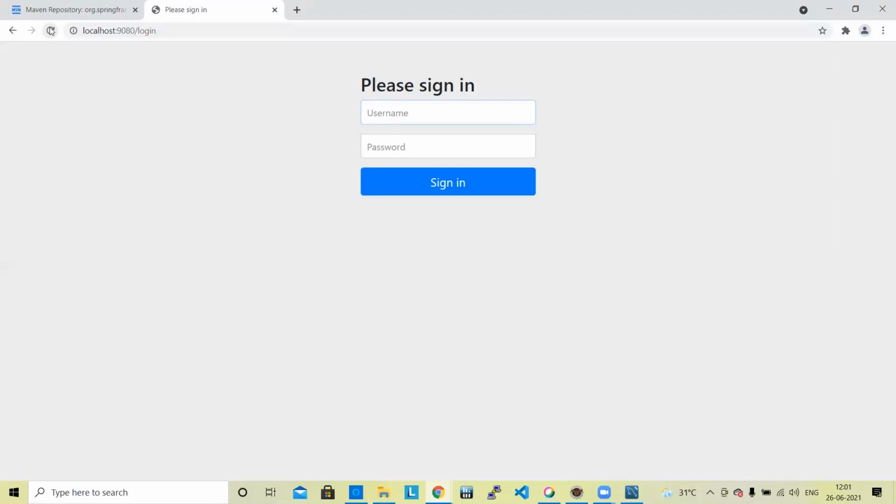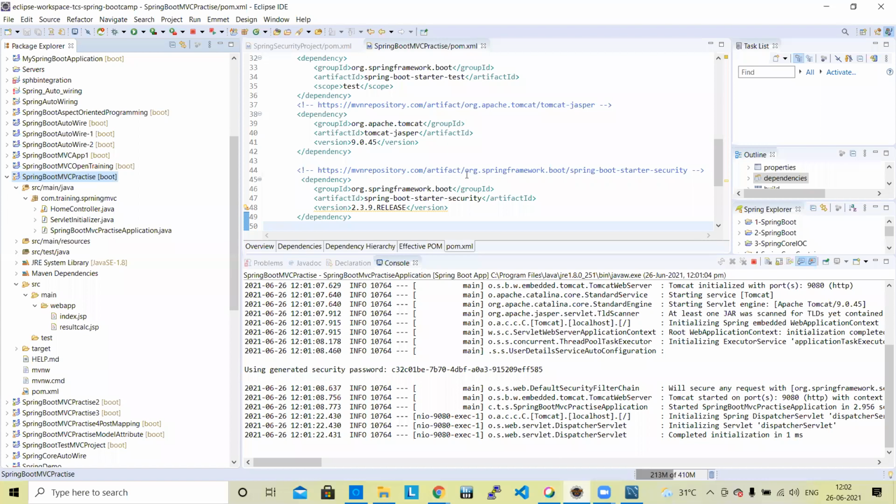Sir, another question: instead of XML, can we use annotations? Like we are copying and pasting manually in pom.xml, can we do that Java integration annotation-based? Okay, please listen. In Spring Boot security, it is only pom.xml. Pom.xml is a mapping file for all of the dependencies. Here we have to use XML.